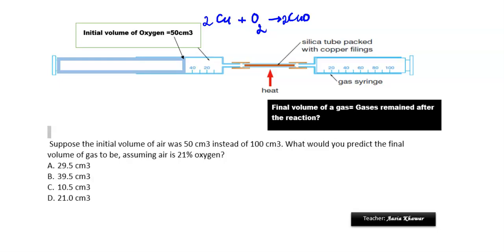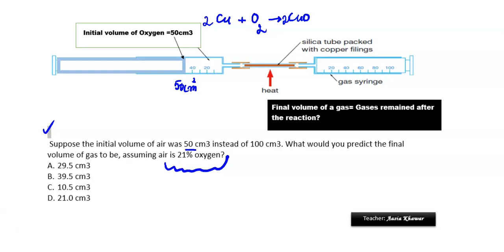This we have already done in the classroom. And we can start this question in your book. You start your question with 100 centimeter cube, but we can start this question with any volume and we can find the percentage of oxygen. So in this case they provided us 50 centimeter cube of air, and you already know that in air oxygen is 21%, right?